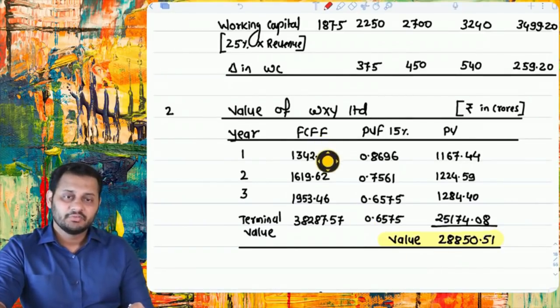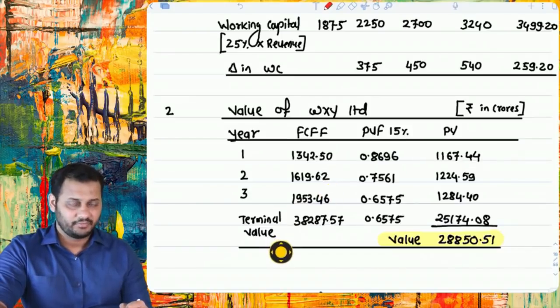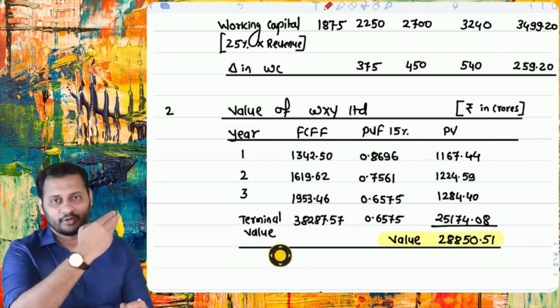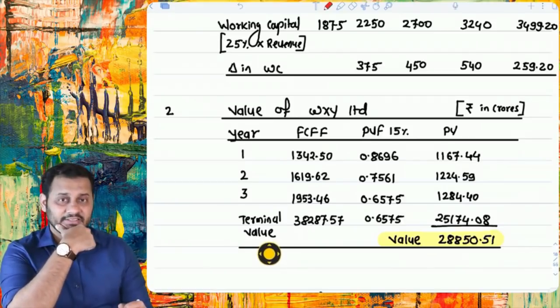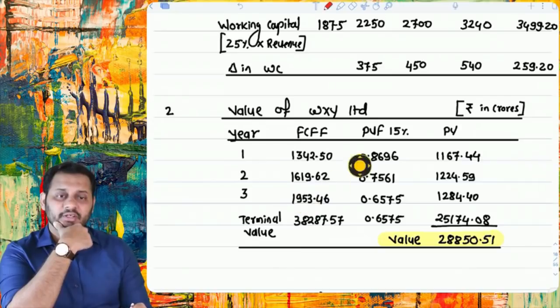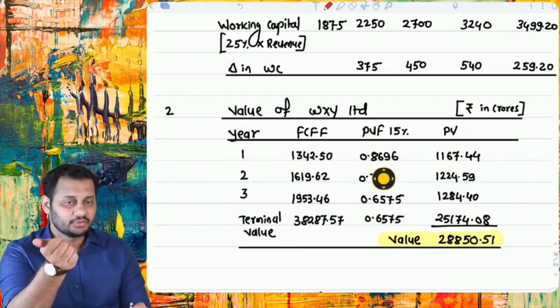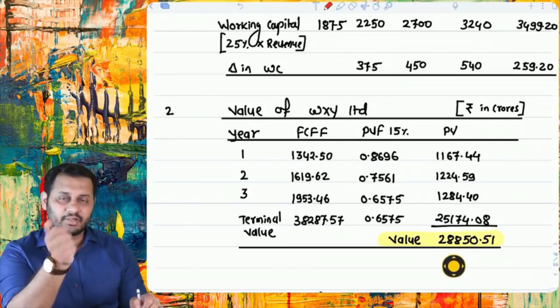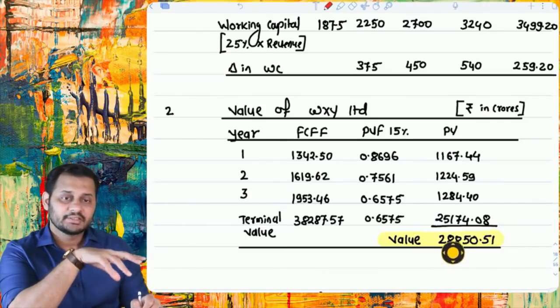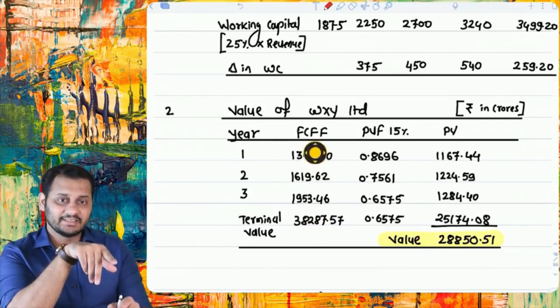We calculated the free cash flows to firm for the first 3 years and the terminal value from year 4 onwards. So this is at the end of 3 years itself. Terminal value at the end of year 3 and cash flows for year 3. We discounted at 15% exactly at the 4 decimals which is given in the question, and then we arrived at this point. Now, in order to calculate this, we have to calculate these things also.